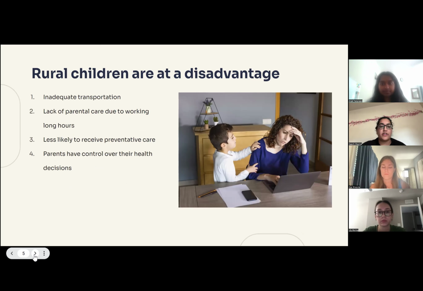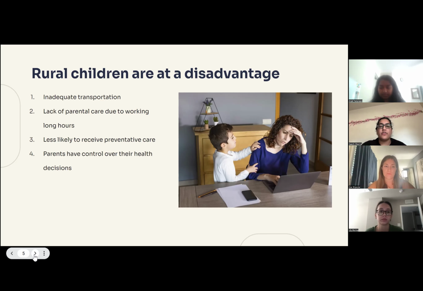on their parents to provide transportation, which leads to number two, which is that a lot of these parents are working long hours to provide for their families, and they sometimes do not have time or resources to take their children, for a number of miles to nearby clinics for regular checkups. Number three, children are much less likely to receive preventative care.